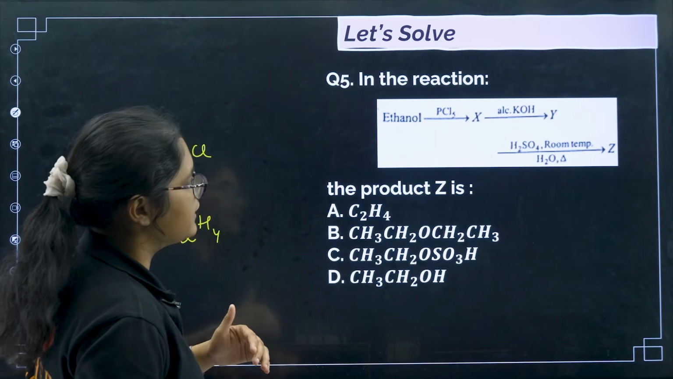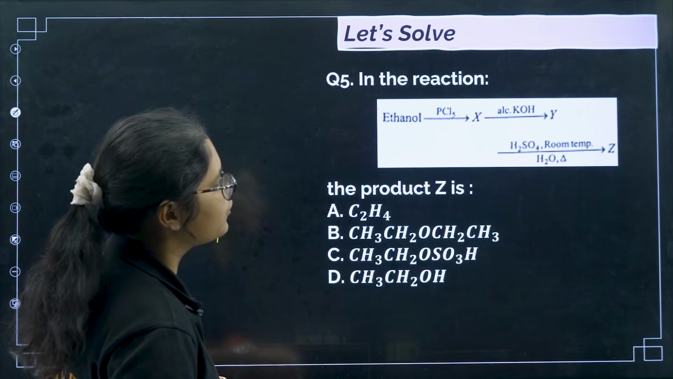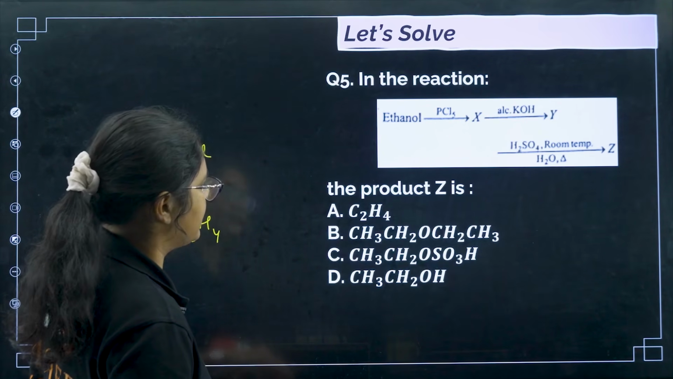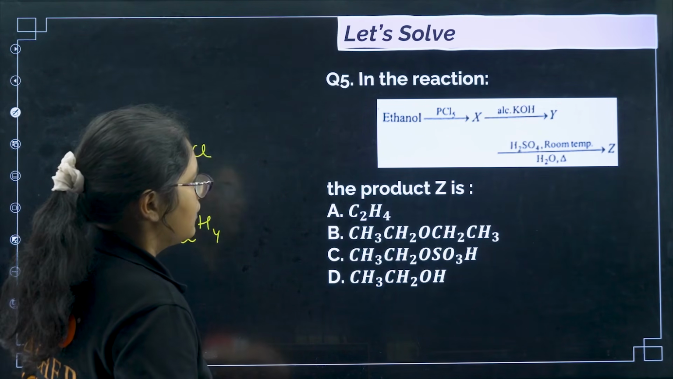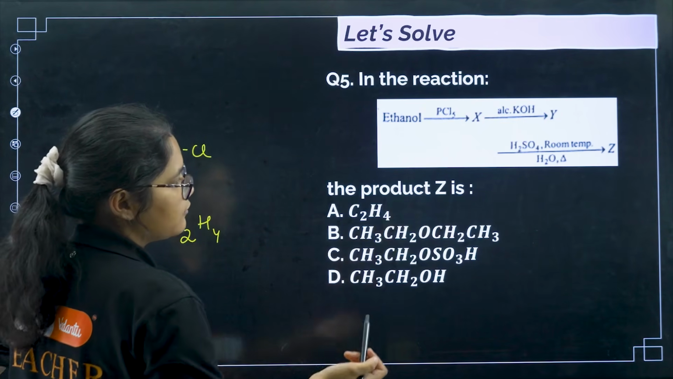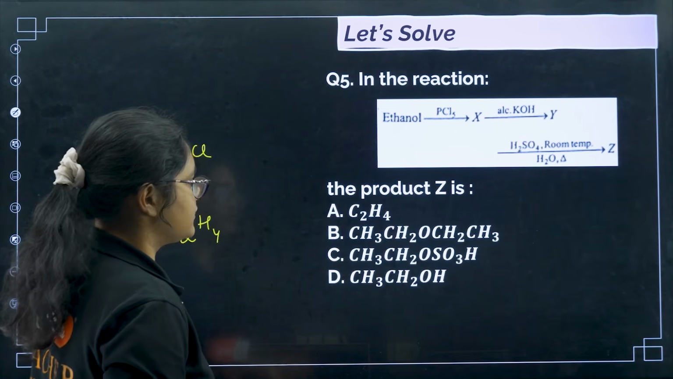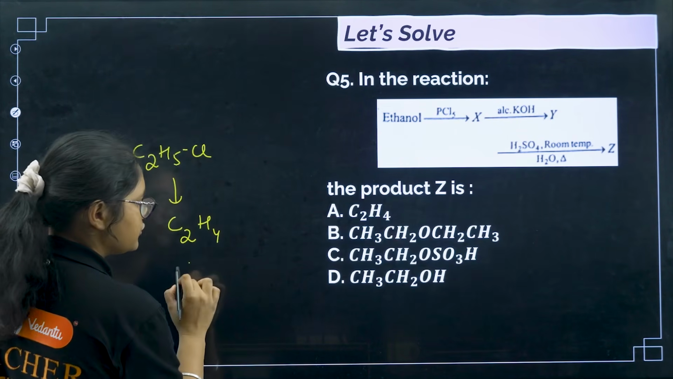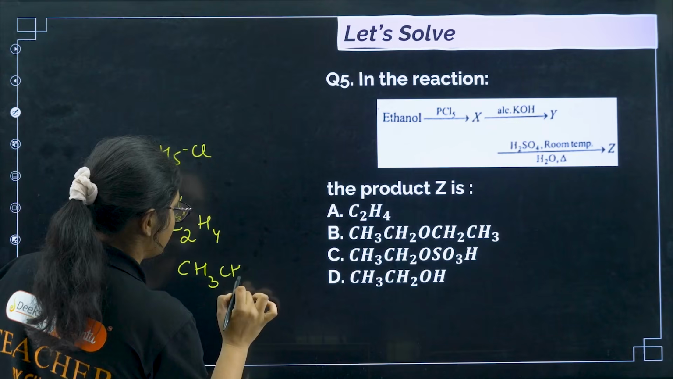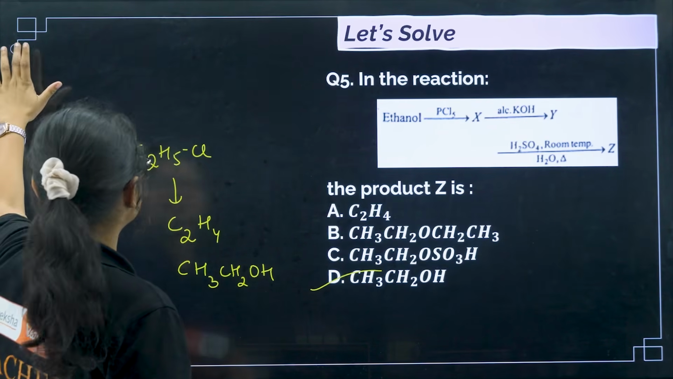After that you are adding H2SO4, room temperature, water and heat. Once you are adding acidic water at room temperature, that will give you an OH group. So you will get CH3CH2OH, option number D. Okay, that is the thing.